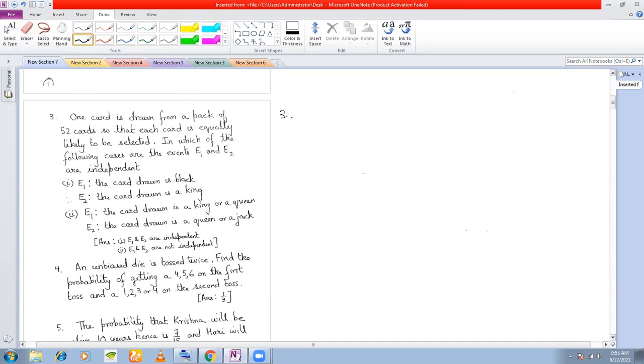One card is drawn from a pack of 52 cards so that each card is equally likely to be selected. So at random from a pack of 52 cards, you are picking up one card. In each of the following cases, E1 and E2, there are two events defined. Let us say case 1. What is the event E1? Event E1 here: the card drawn is black. So what is the probability of this event? How many black cards in a pack? 26. Total number of cards? 52. So P(E1) is half.